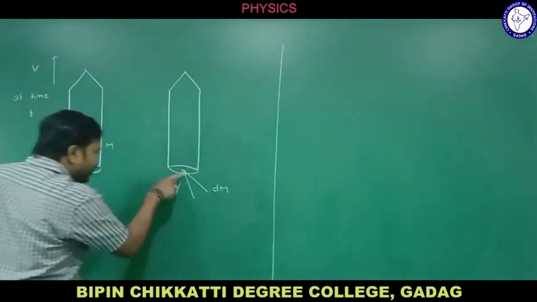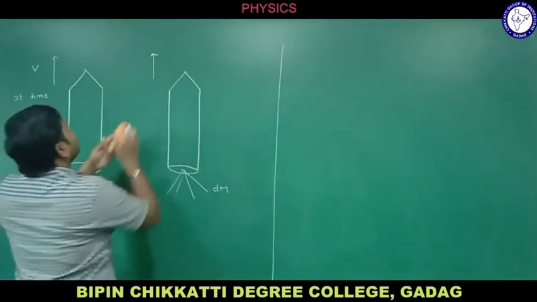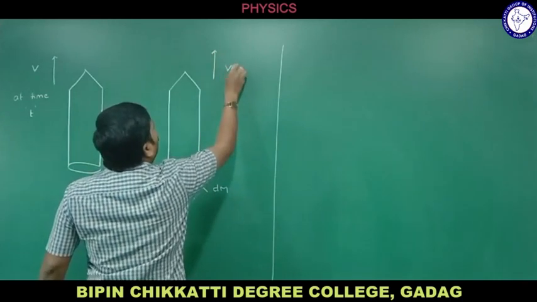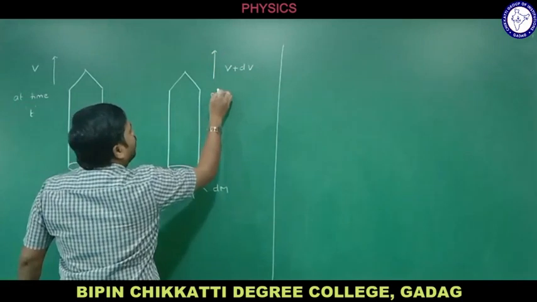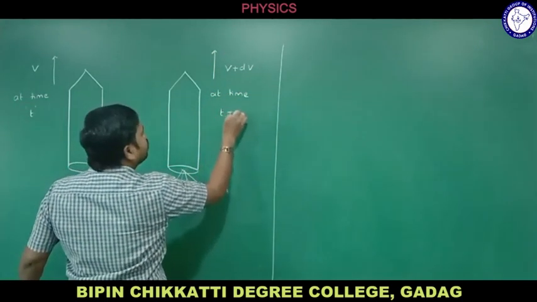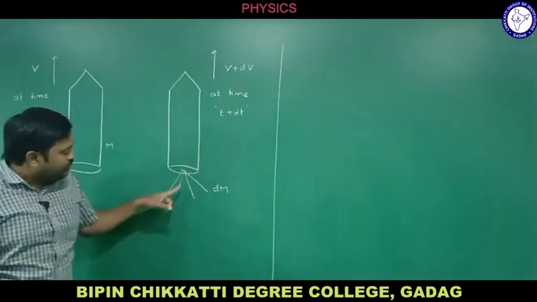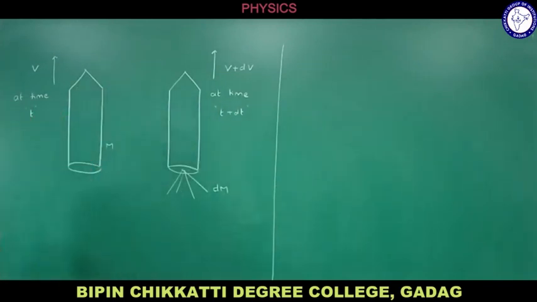And if it loses mass dm, it moves with much more faster velocity v plus dv, right? That too after time t plus dt. Okay, after time dt, it lost mass dm, and velocity increases to v plus dv.